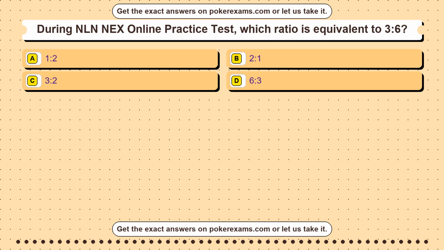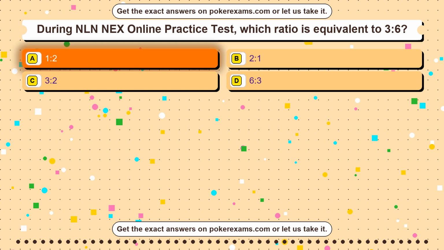Question 21. During NLN NEX online practice test, which ratio is equivalent to 3:6? Option A 1:2. Option B 2:1. Option C 3:2. Option D 6:3. The correct answer is option A.